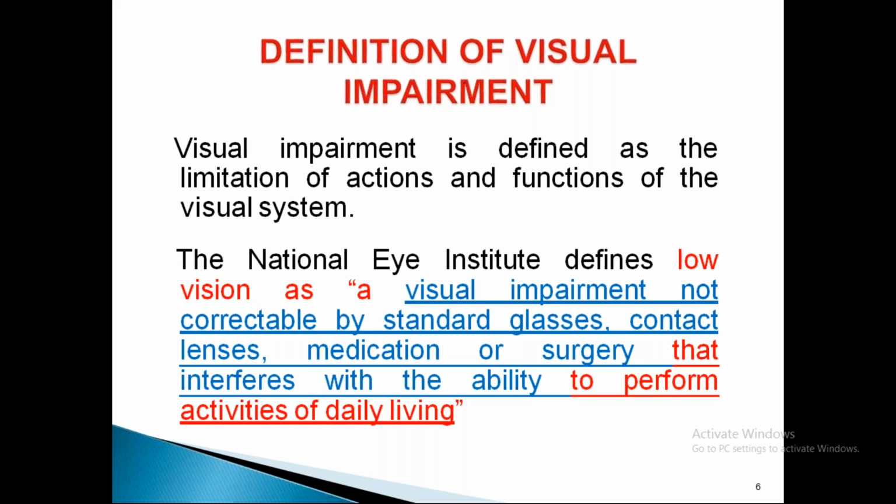There is a special definition for low vision by the National Eye Institute: visual impairment not correctable by standard glasses or contact lenses, any medication or surgery, and which also interferes with the ability to perform daily activities. Then we can say that the patient has low vision.